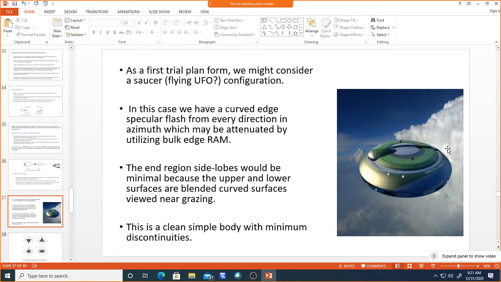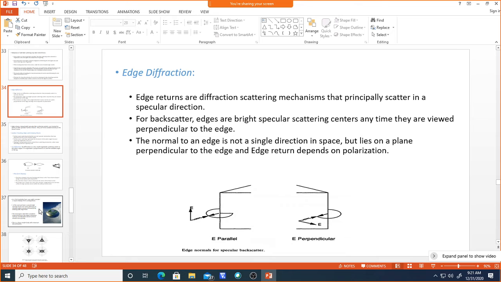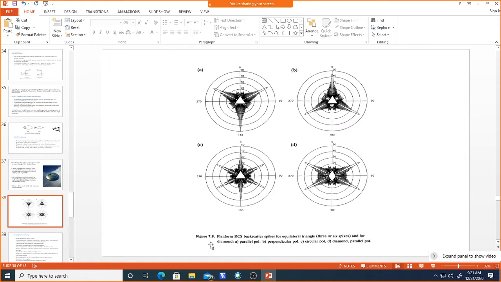That means because of the conformal shape and the grazing viewing, with respect to the angle of viewing which is the grazing angle, the side lobes will be minimum. So this is a very simple clean body with minimum discontinuities. If you consider other discontinuities like edge discontinuities and tip discontinuities, compared to that, it is a very much blended surface, and it will not give brighter reflections. Now this is how the backscatter RCS looks for a planform.